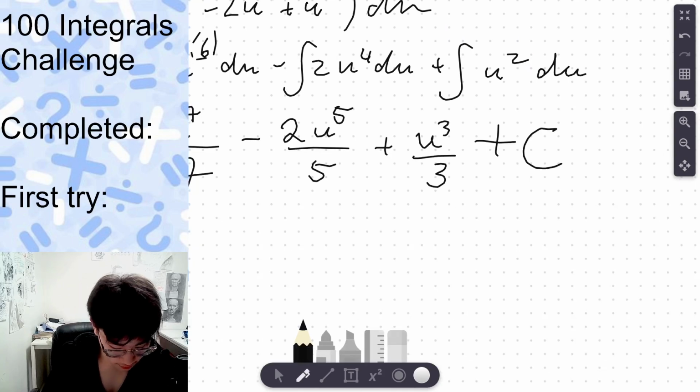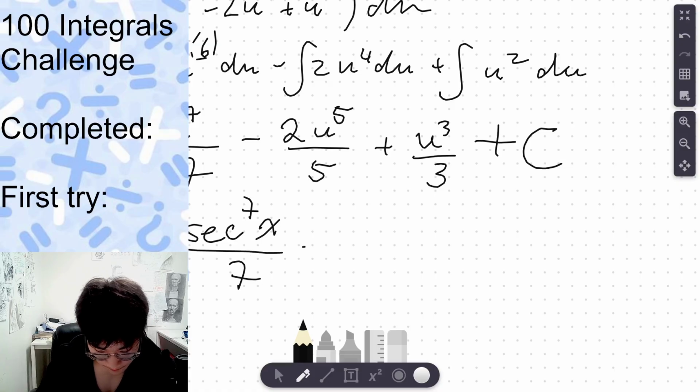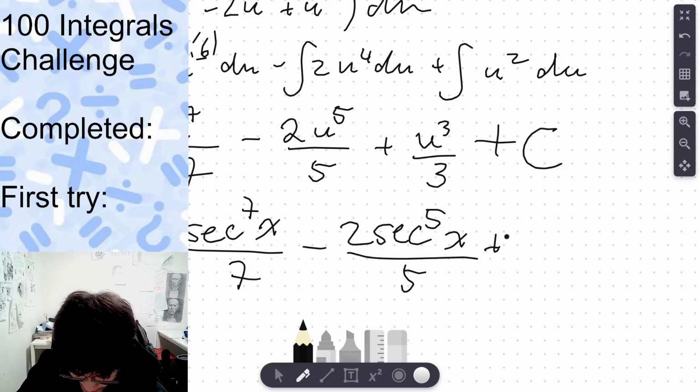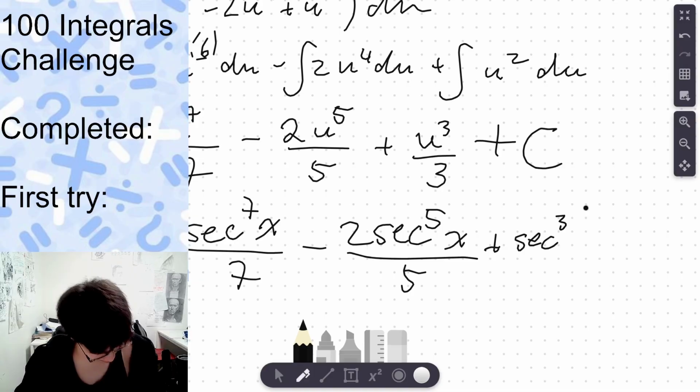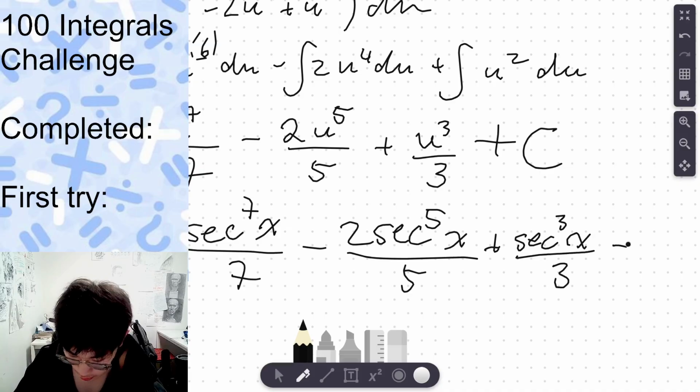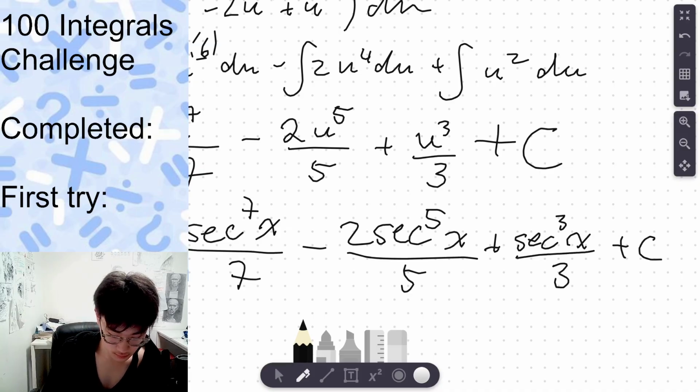And this should give me secant to the 7 of x minus 2 secant to the 5 of x. My handwriting is so bad. Why is the alarm? Yes, it's 10:15. I'm doing math. God. Over 3 plus c. Voila.